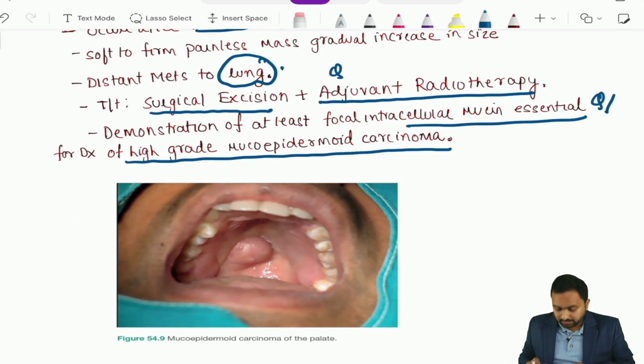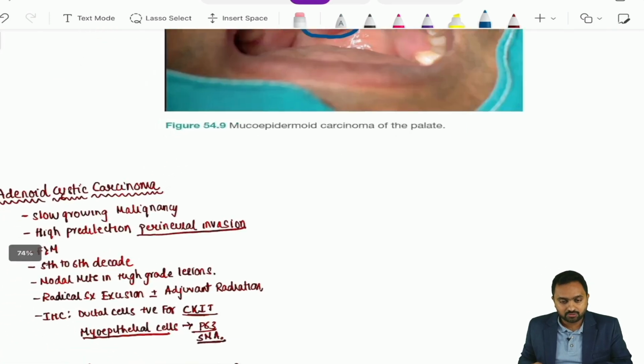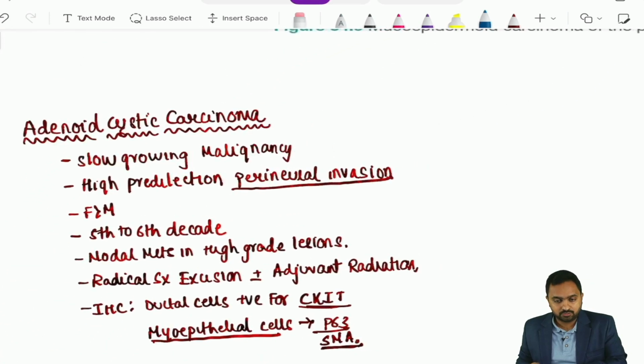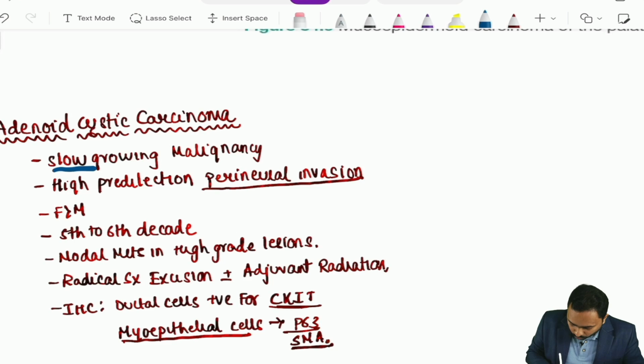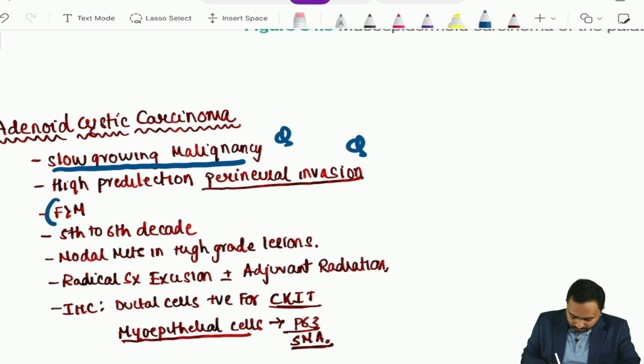Now, this is an image showing your mucoepidermoid carcinoma of your hard palate. Right. Now, moving down to the next important malignancy, your adenoid cystic carcinoma. Now, these are slow growing malignancies. They have your high predilection for your perineural invasion. It is much more common in females compared to your males. Now, it usually presents in your 5th to 6th decade of life.